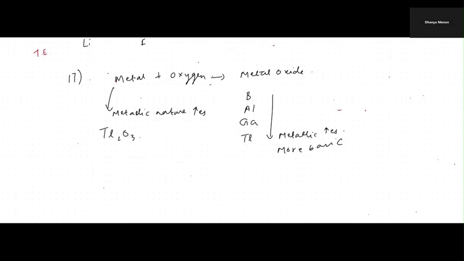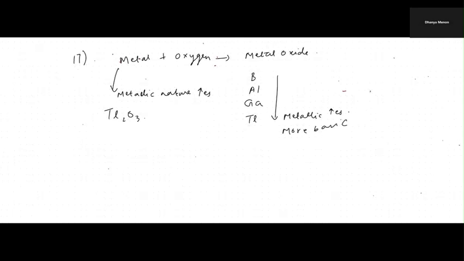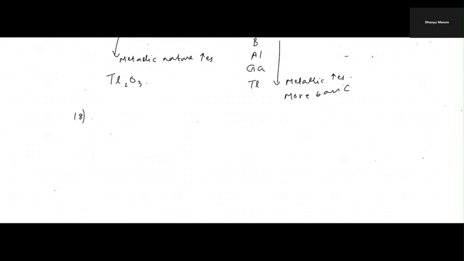Okay. Now coming to the 18th question. The correct order of metallic character. As you're coming down, metallic nature increases. Here they are not talking about basic nature, only the metallic nature.